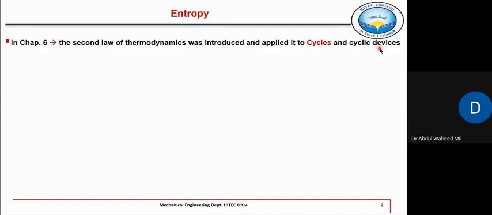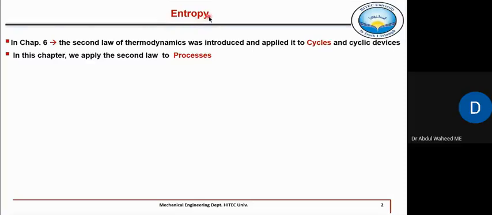So we studied how to apply the second law of thermodynamics to cycles and cyclic devices, and then we introduced two statements of the second law. In this chapter, we shall be applying the second law again, but to a process, not a cycle. And then we shall introduce this property which is known as entropy.